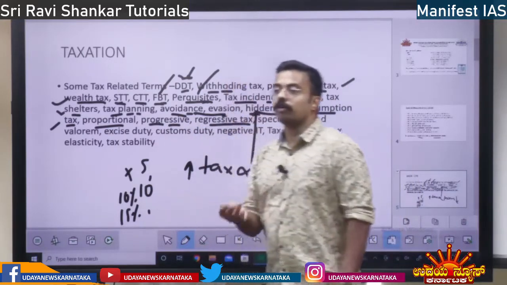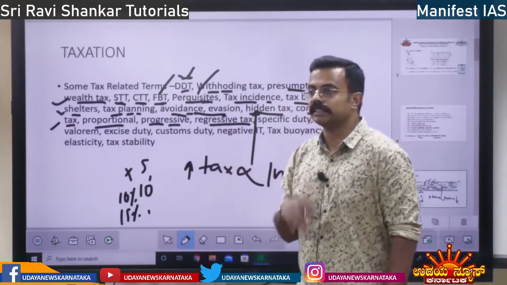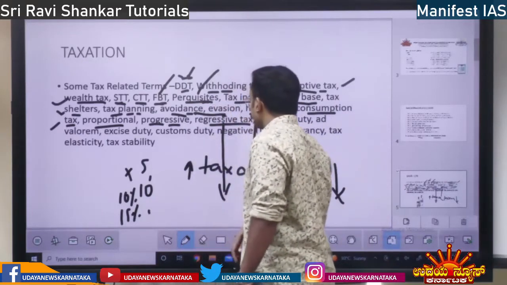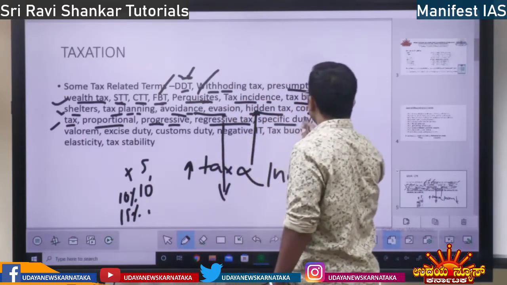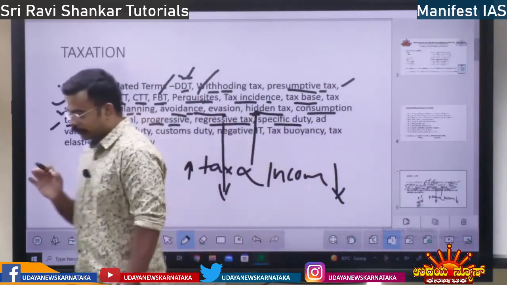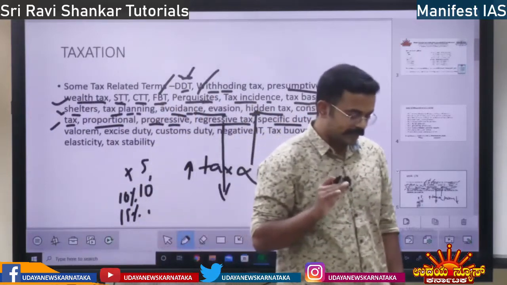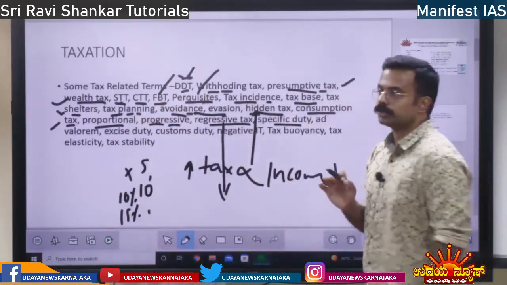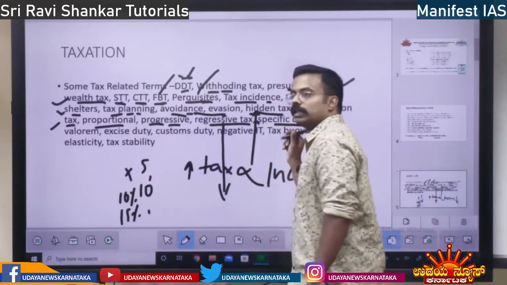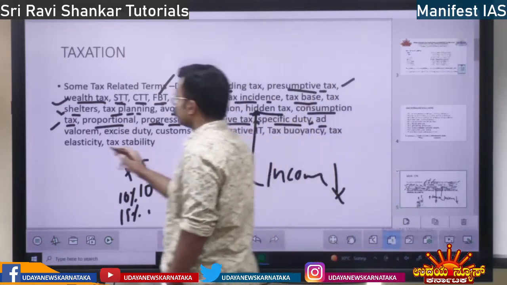Regressive tax, no matter what your income is, tax is similar. Tax doesn't change. That is indirect tax. It is regressive tax. It is poor for the bad. Next, specific duty. Specific duty means upon specific facilities. If the duty is imposed on specific things, specific products, specific goods, that is specific duty.